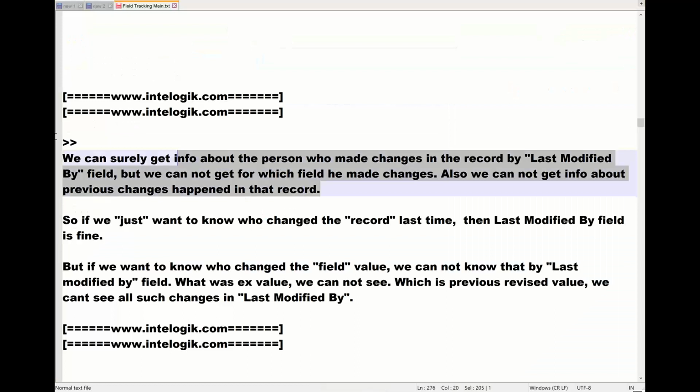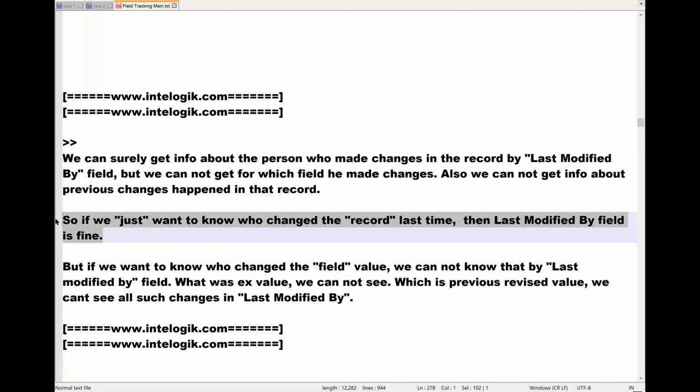So we can answer in the interview. We can surely get information about the person who made changes in the record by last modified by, but we cannot get for which field he made the changes, and also we cannot get information about previous changes that happened in that record. We can't get that.